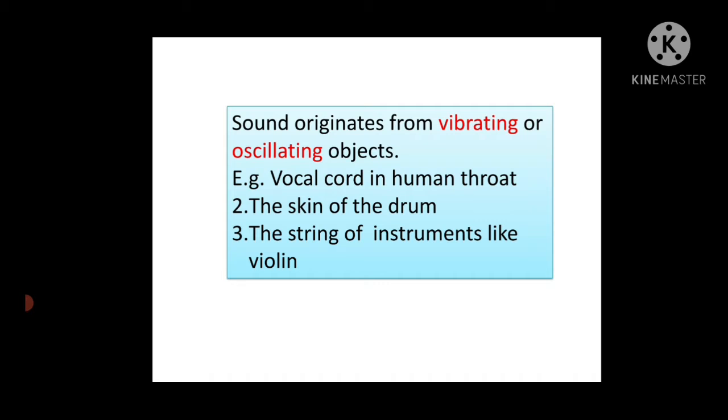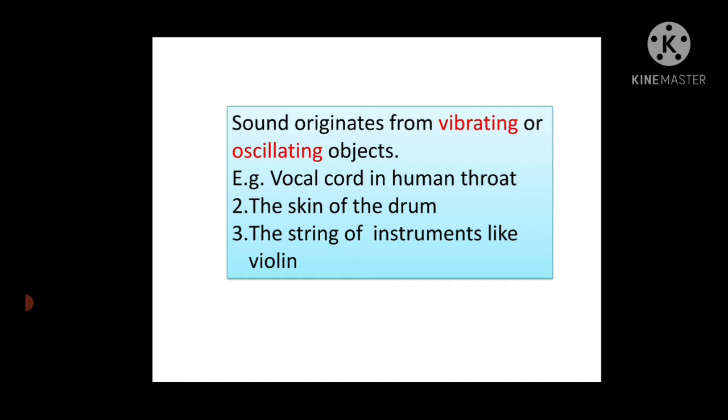For example, I have shown you a few examples, such as the vocal cord in the human throat. If you want to experience this, just keep your finger on your throat and speak a few words, then you can feel that your throat is vibrating. So this means the sound originates from vibrating or oscillating objects.